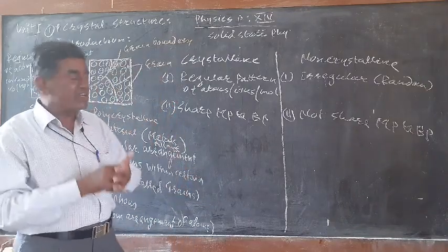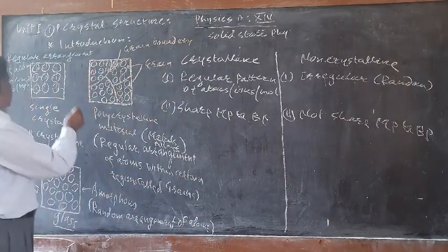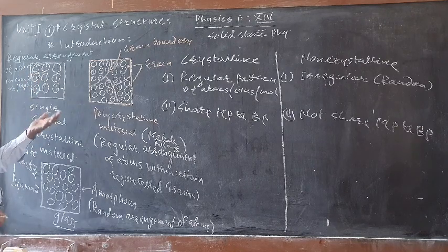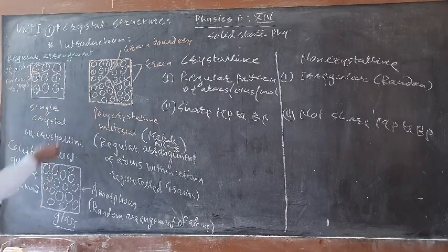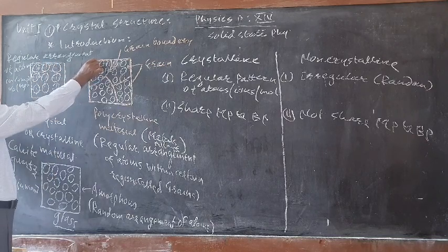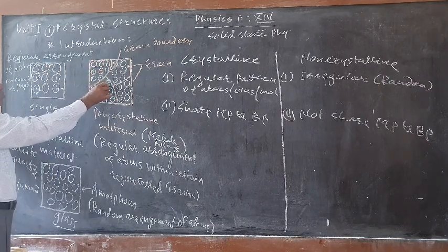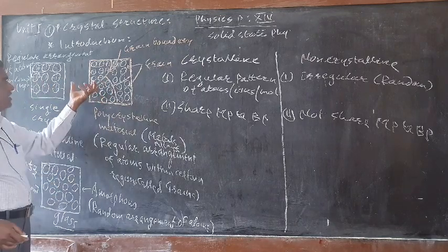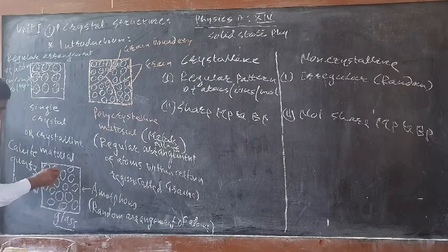As far as bonding forces are concerned, the atoms are bonded together in a solid by means of either ionic, covalent or metallic bonds. These bonds are found here and here also. This is a covalent or ionic bond. These bonds are strong bonds, and there is also bonding particularly here.